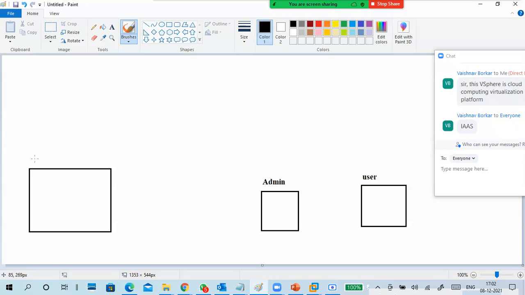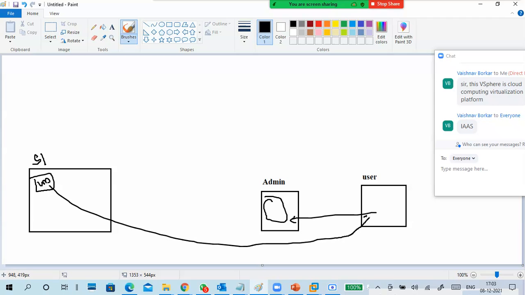Okay, listen carefully. This is my server one. So the user requests the admin. The admin logs into the server, creates a virtual machine, and gives access to the user.